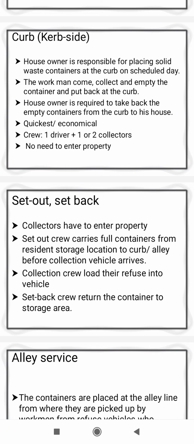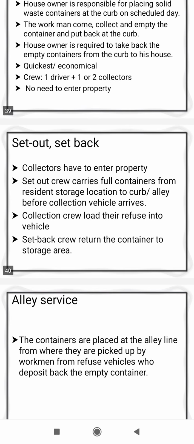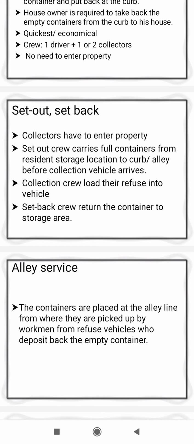So in the curb system, the house owner is responsible for placing the solid waste container at the curb on the scheduled day, and the workman comes, collects and empties the container and puts it back at the curb. The house owner is required to take the empty container back from the curb to the house. Next is the set-out set-back system, where the collector has to enter the property.